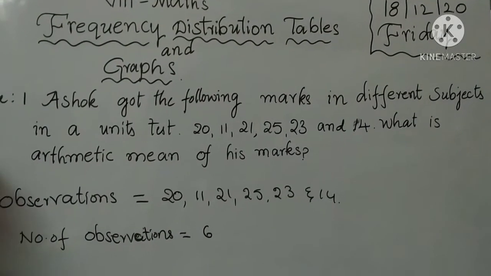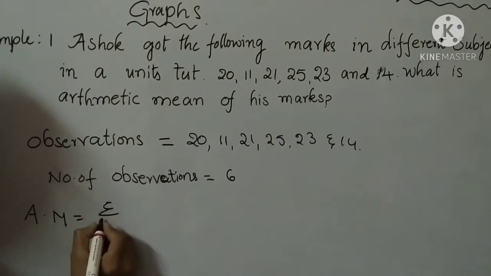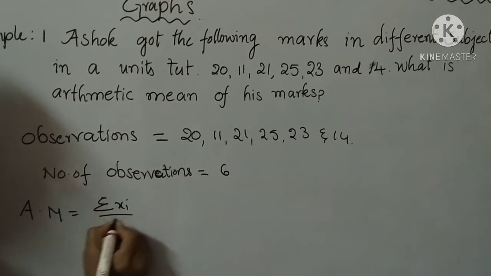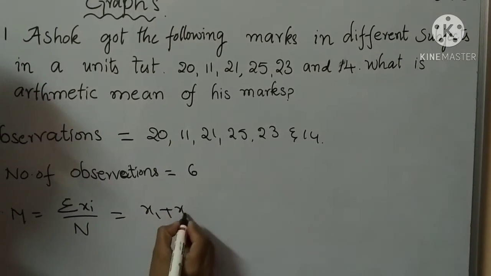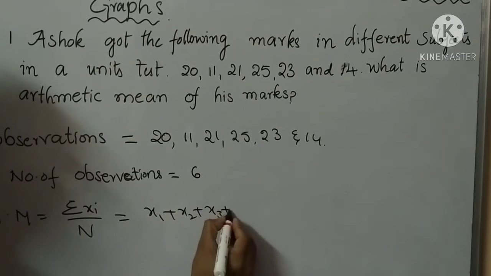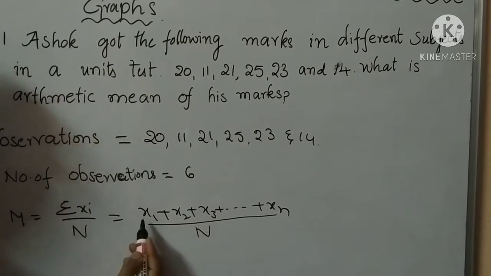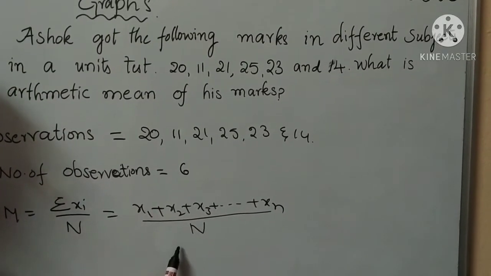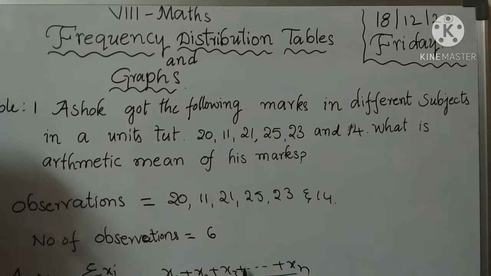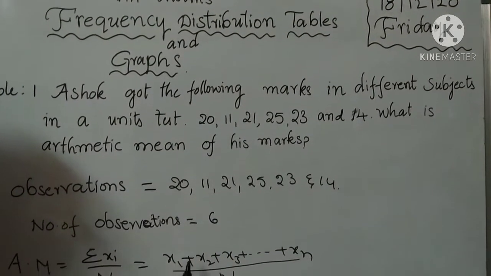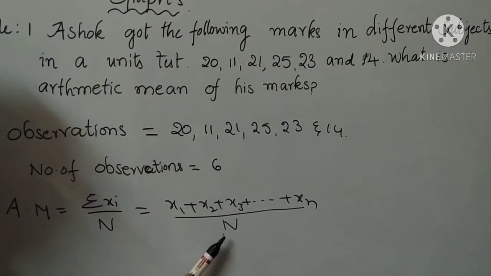So what is the formula? Arithmetic mean equals sigma xi by n. It means x1 plus x2 plus x3 and so on plus xn by capital N. It means the number of all observations. So here 6 observations are given. So here 20 plus 11 plus 21 plus 25 plus 23 plus 14 by n, where capital N is the number of observations.